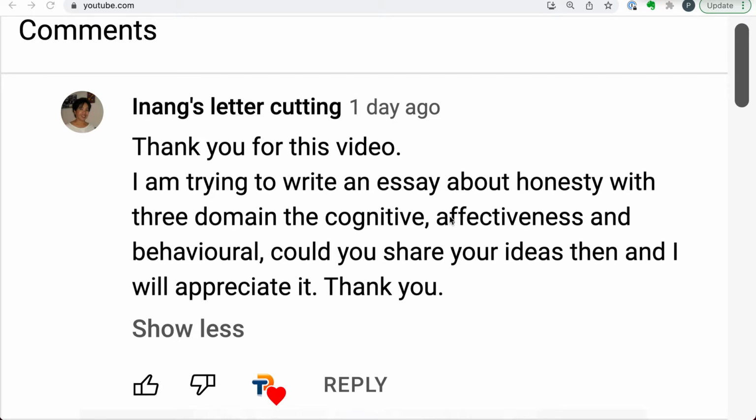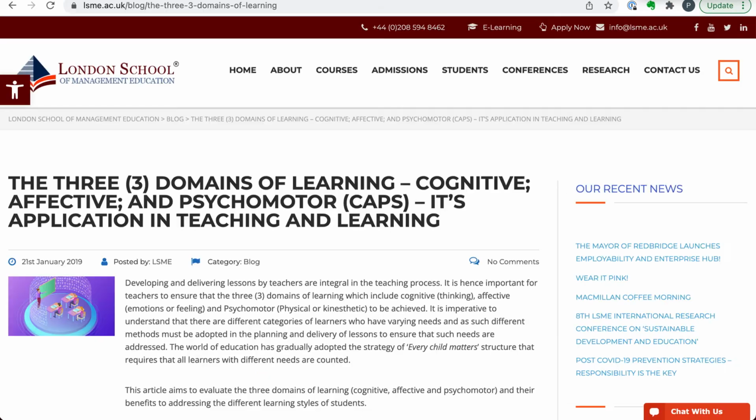Now, let's notice something about this essay topic. First of all, I'm not crystal clear on what exactly the assignment is. Honesty with 3 domains. Now, I looked it up. I looked up 3 domains. These happen to be the 3 domains of learning: cognitive, affective, and psychomotor. Okay, fine. Psychomotor, behavioral, doesn't really matter. If it seems complicated, don't worry about it. I will explain it to you right now and make it really simple.